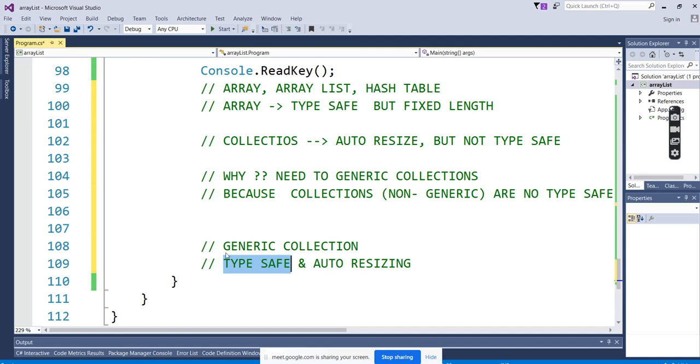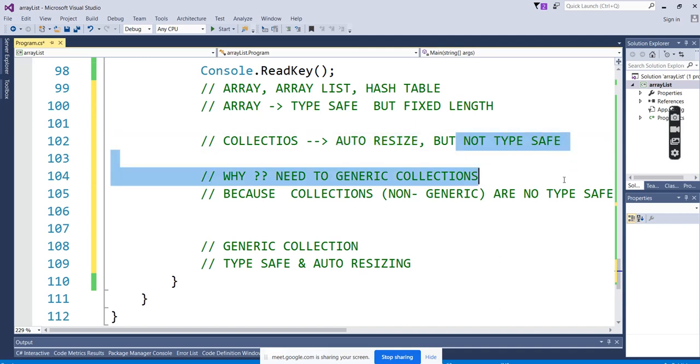Because in generics we are trying to solve the problem we face in the array. The problem we face in the array is fixed length. So I want type safe but not fixed length, dynamic. That's the reason they introduced generics. But collections in the non-generics are also auto resize, but not type safe.